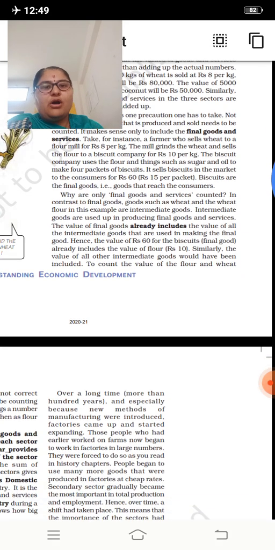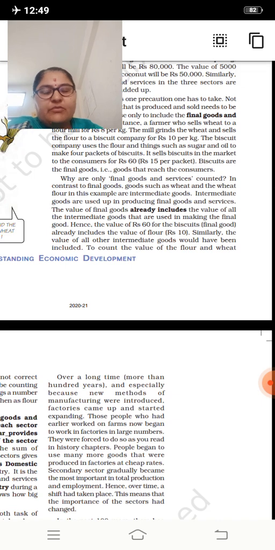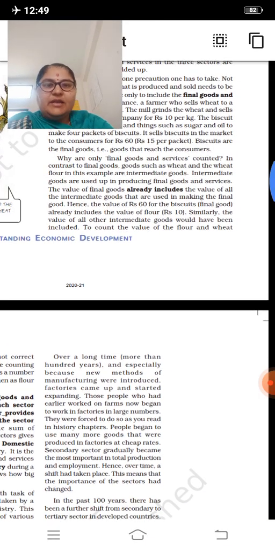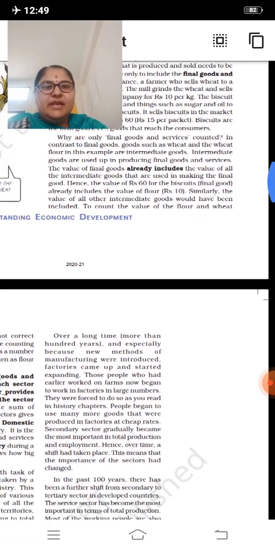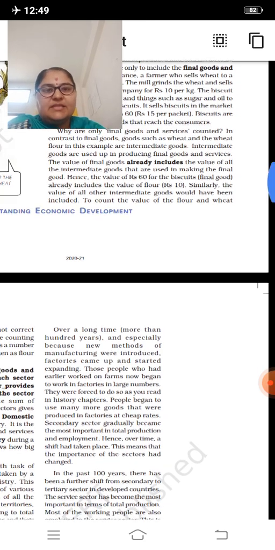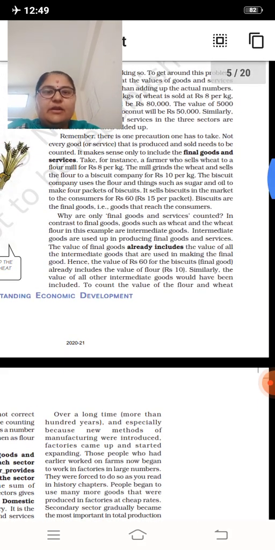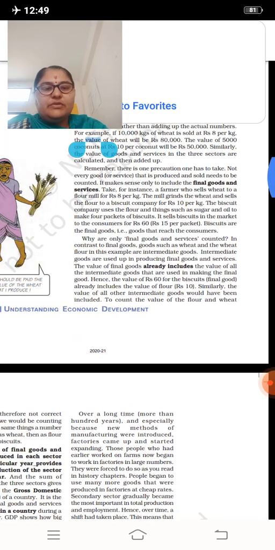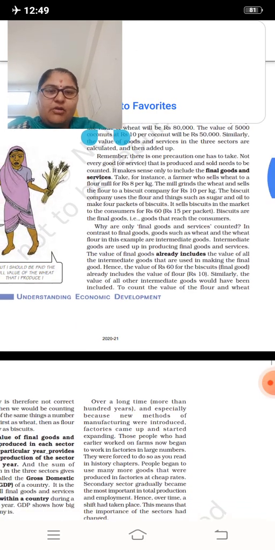Total cost we need to take. Why are only final goods and services counted, in contrast to intermediate goods such as wheat and the wheat flour in this example? Let us take for instance the cost of the manufacturing of the biscuit.